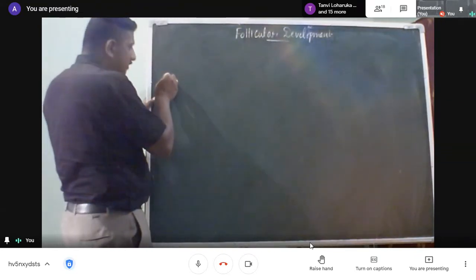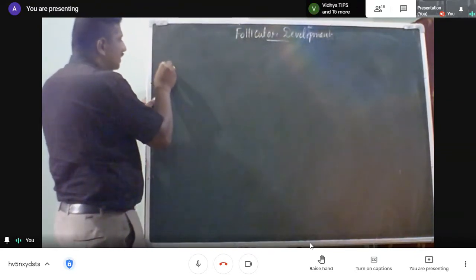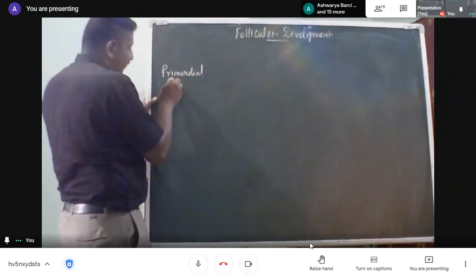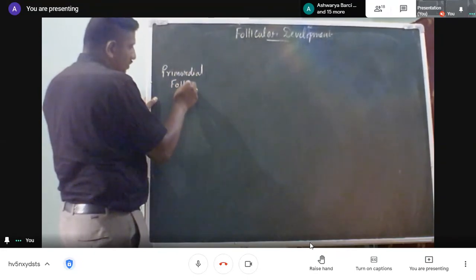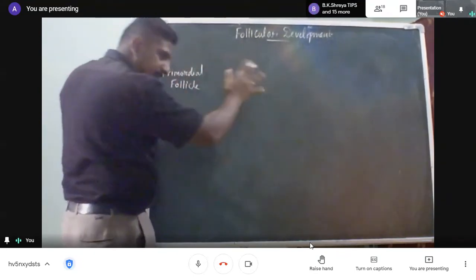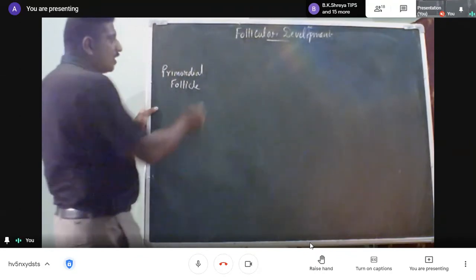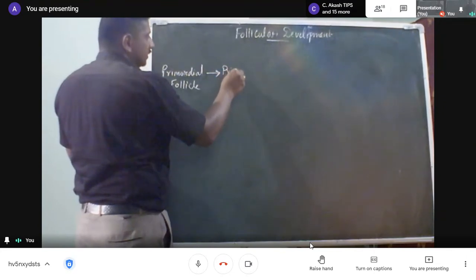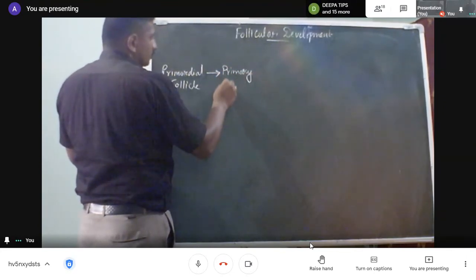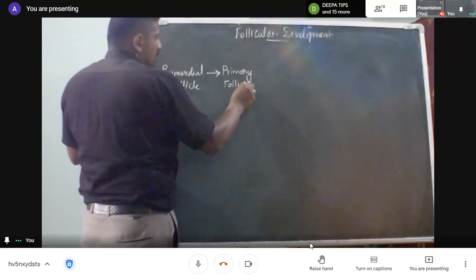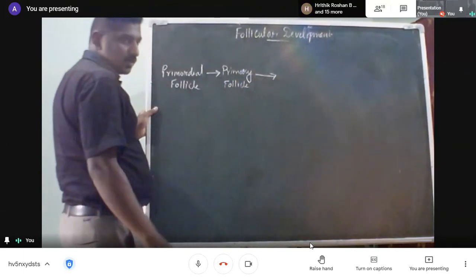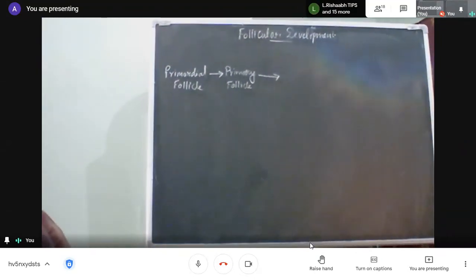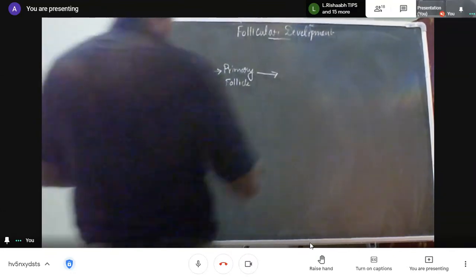First, we have something called the primordial follicle. I'll just give the stages, then we'll go with the diagram. The primordial follicle transforms into a primary follicle. The primary follicle transforms into the next important structure, called your secondary follicle.